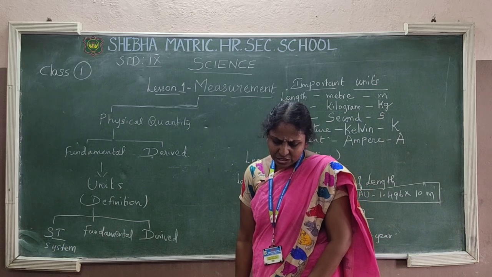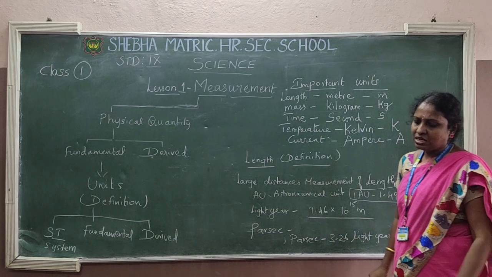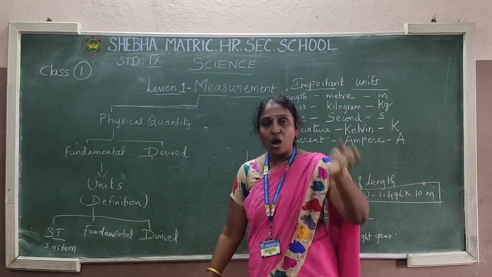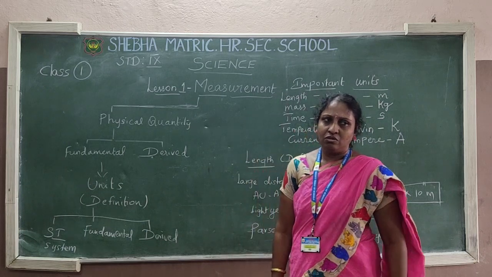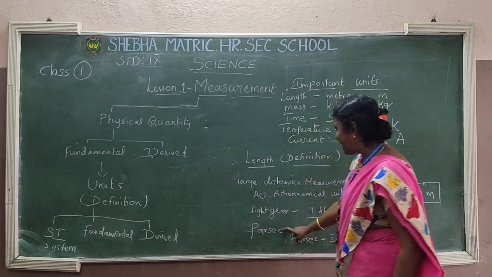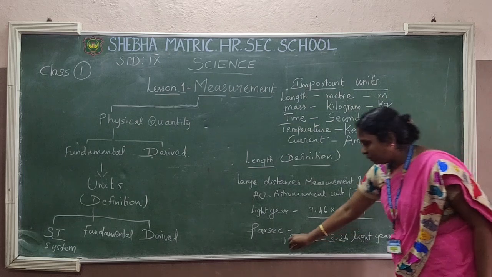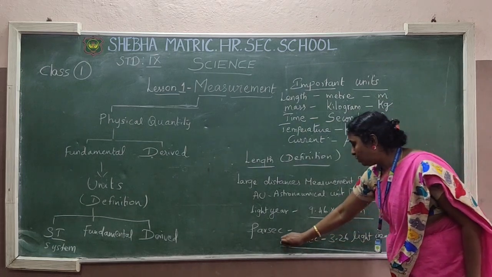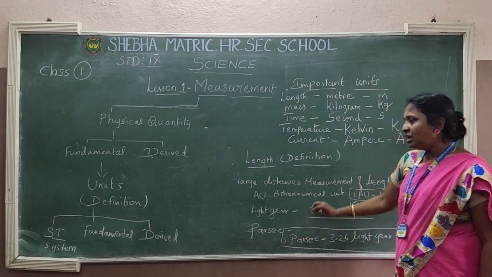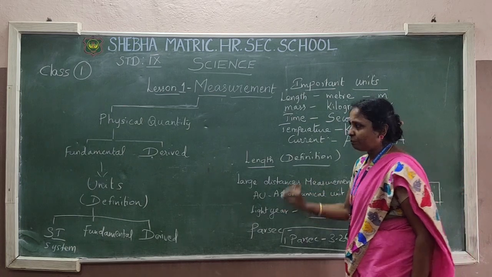Parsec is a unit of distance used to measure the astronomical objects outside the solar system. What is the condition? Outside the solar system it is measured. So 1 parsec is equal to 3.26 light year. Okay children, so what are the 3 terms given under the length for measuring the large distances? Astronomical unit, light year and parsec.